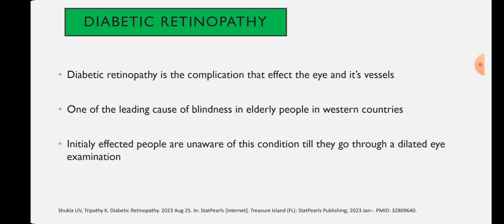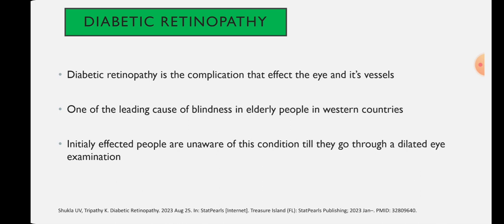So etiologically diabetes is of two types, type 1 and type 2. In type 1 diabetes mellitus, there is damage to the beta cells of the islets of Langerhans that leads to less production of insulin, so glucose is not getting out from the bloodstream into the cells in the absence of insulin. That's why glucose remains in the bloodstream and that leads to diabetes.